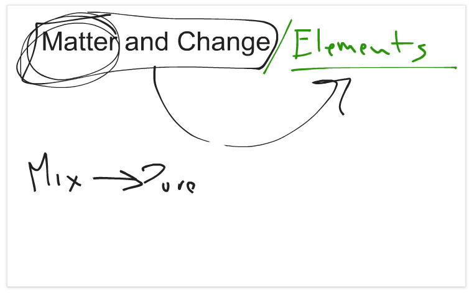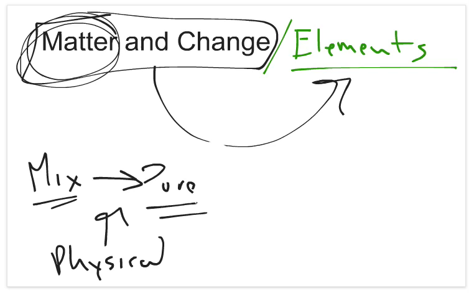Let me erase that, not pure elements, pure substances. So we can take our mixtures and we can separate them into our pure substances via physical changes or physical mechanisms. So we can evaporate water off of our salt, we can filter our water and recover our sand. So those are all physical changes to take our mixtures, separate them into pure substances.